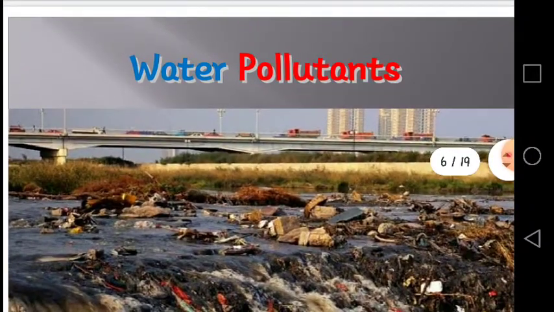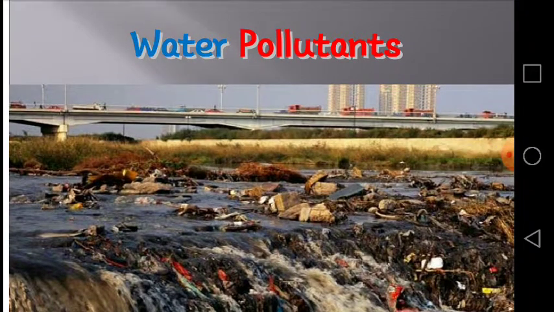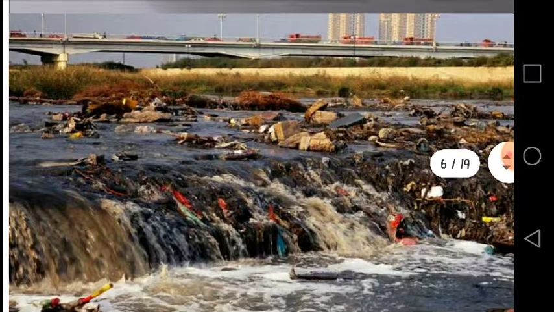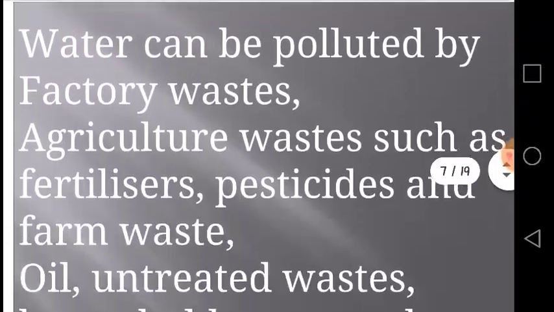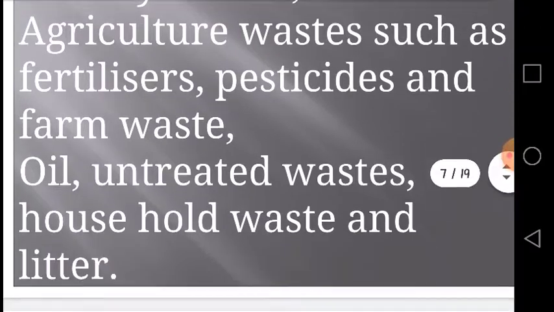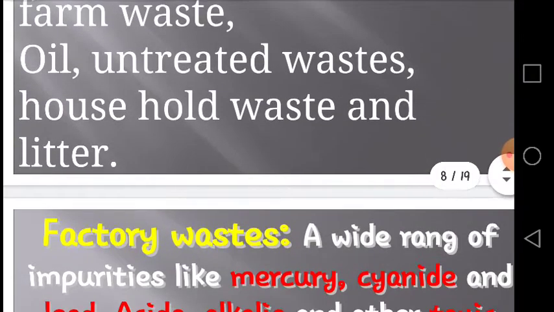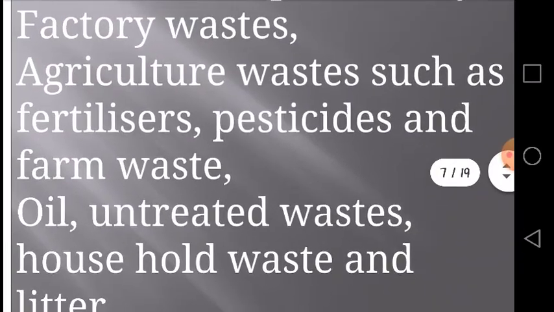Before going to the causes and effects in detail, look at this. What is this situation? Many things are polluting our water, all these things are called pollutants. So water can be polluted by factory wastes, agriculture wastes such as fertilizers, pesticides and farm wastes, oil, untreated wastes, household wastes and litter. Dear students, we are now going to focus on all these pollutants one by one.